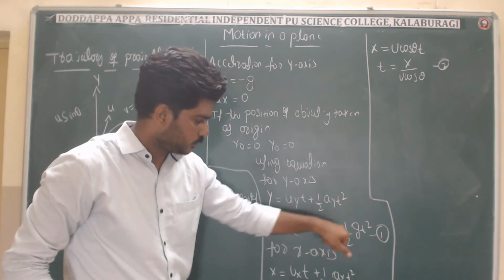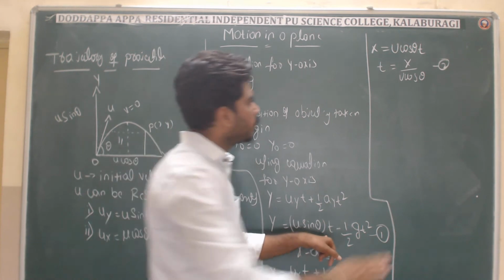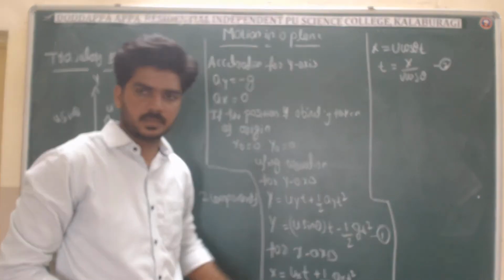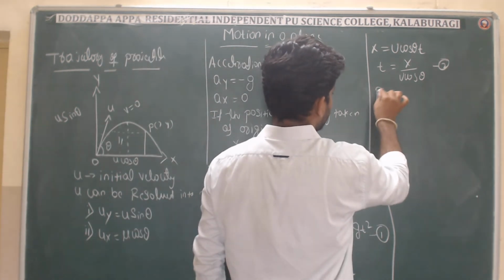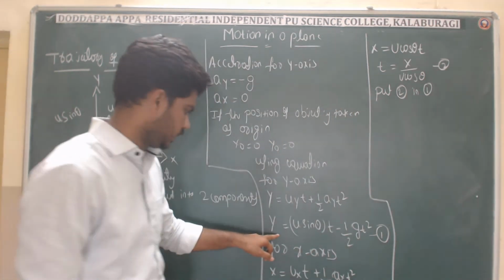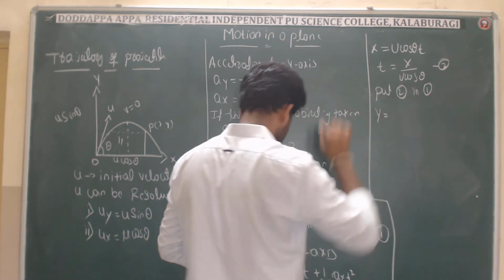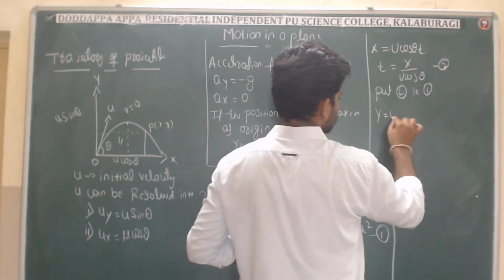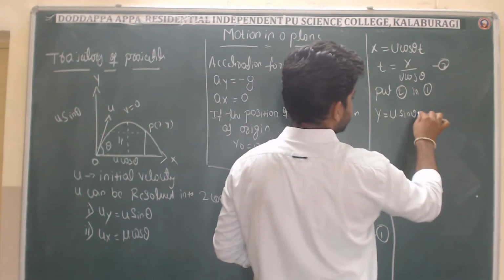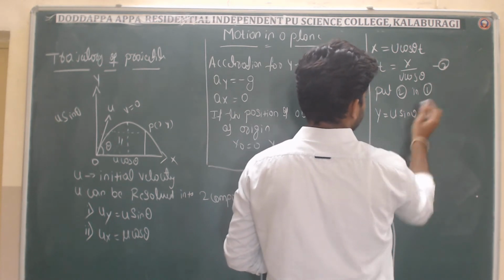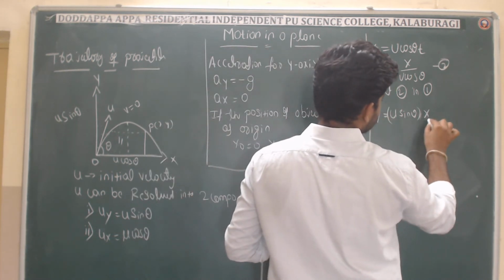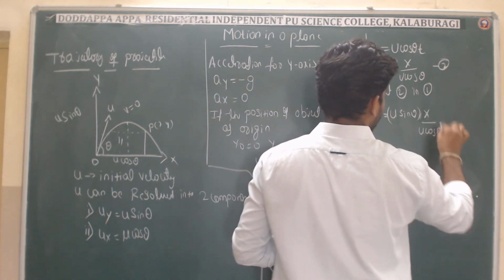It means we have the t here, and from equation 2 we have got the value for t. So just substitute the value of t in equation number 1, or otherwise, put equation 2 in equation 1. So in equation 1, first I will write y is equal to u sin theta times t, and in place of t, what we have is x divided by u cos theta, right?